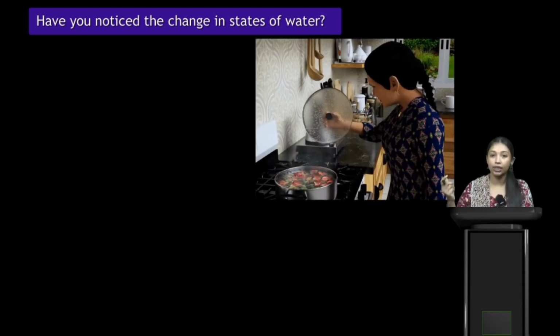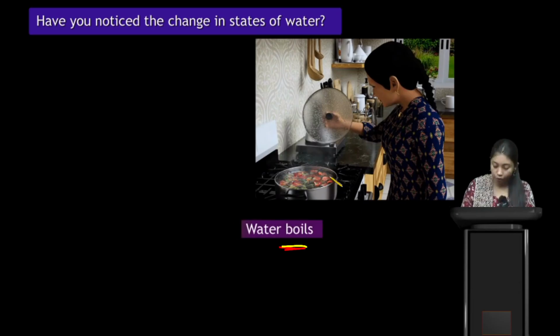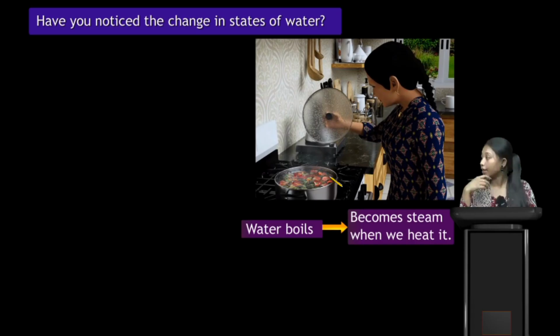Now here, while she was cooking, she saw steam and lots of water droplets. When we cook or boil some water or veggies, we can see all this steam.